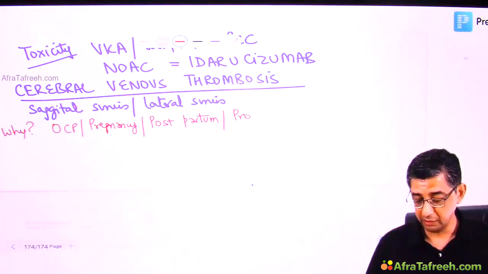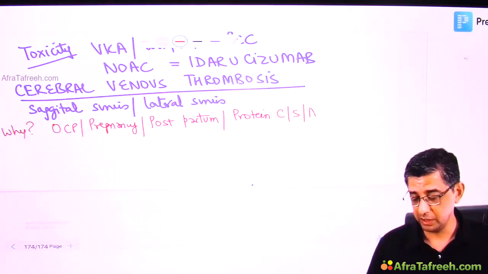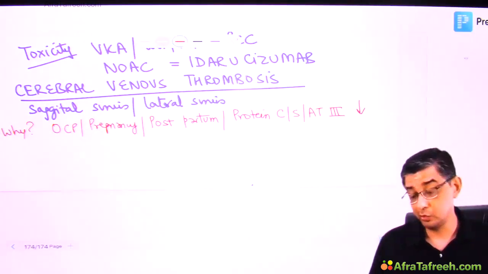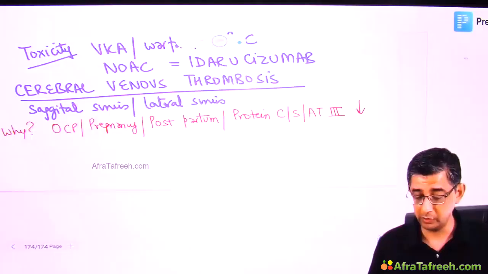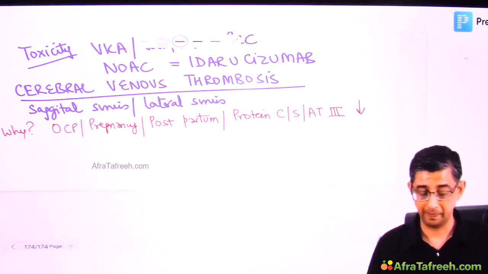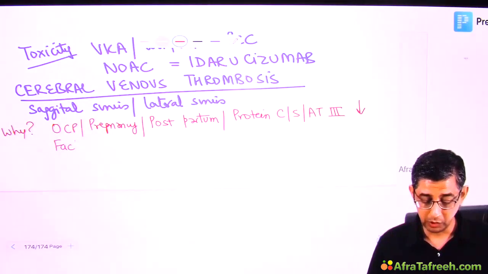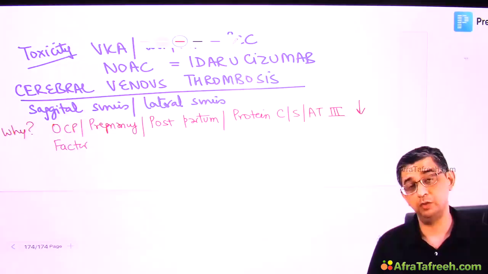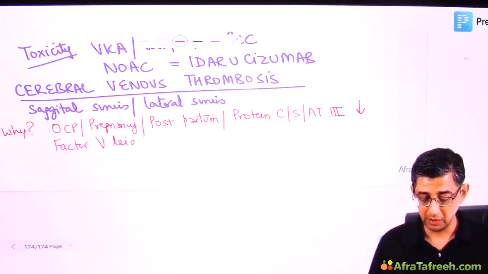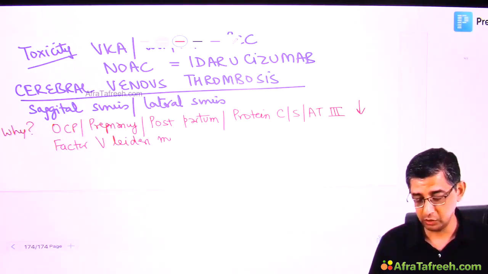You are aware of the fact that we have an anti-clotting system in our body. That is what we started with in TIA. Protein C, protein S, and antithrombin 3, if they are less in the body of somebody, maybe due to cirrhosis of liver, because after all they are also produced in the liver, then even a hypercoagulable state can develop. Like I've taught you, the most common bleeding disorder happens to be von Willebrand disease, not hemophilia. I'm teaching you one of the commonest hypercoagulable states, which is called factor V Leiden mutation.